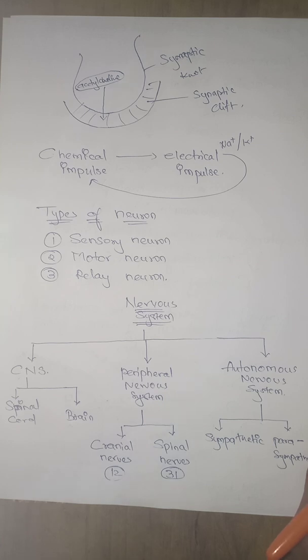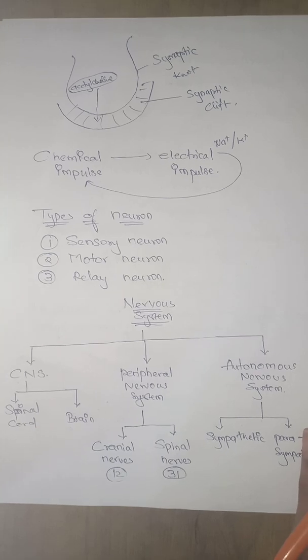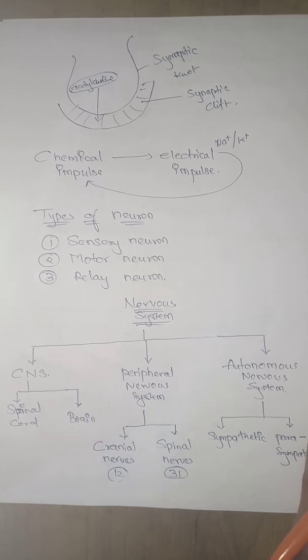Even the parts of the brain are included this year, and apart from that, thigmotropism, that is the movement in plants, is excluded along with hormones. So only this topic, which I have explained right now, and also the parts of the brain, will be the topics of your 10th standard from this chapter that will be included in your examination. But still, do have a look at the other topics also, because who knows what happens at last. So this ends the topic which I had to explain in this video.